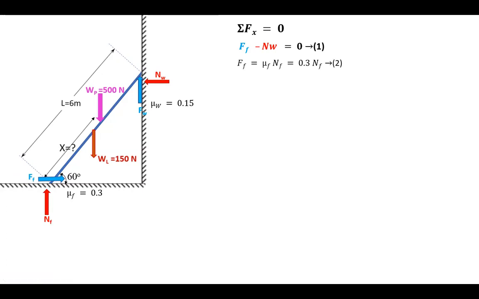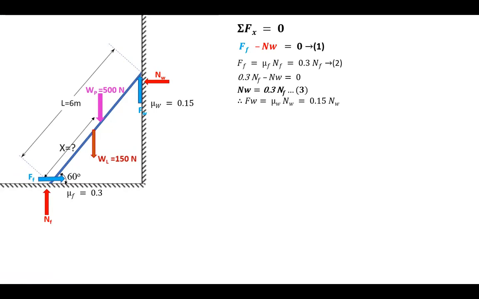Now we know the relationship FF is equal to mu F times NF. So therefore, FF will become 0.3 NF. And if you substitute this FF value in equation number 1, so 0.3 NF minus NW is equal to 0. Therefore, NW will become equal to 0.3 NF.